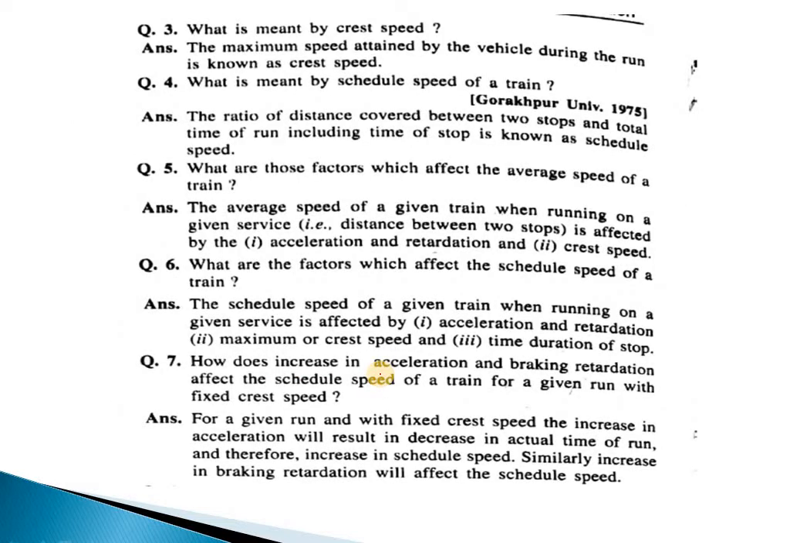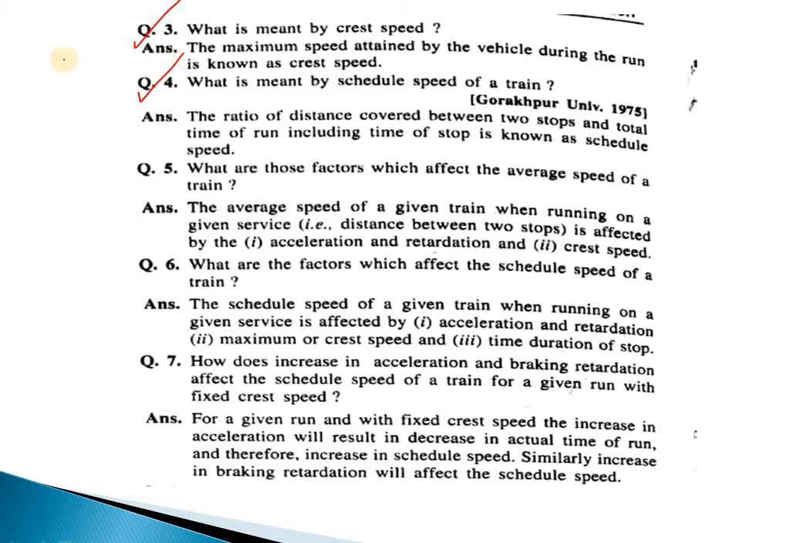Next, what is meant by crest speed? The maximum speed attained by the vehicle during the run is known as crest speed. Next, what is meant by scheduled speed of a train? The ratio of distance covered between two stops and total time of run, including the time of stop, is known as scheduled speed.